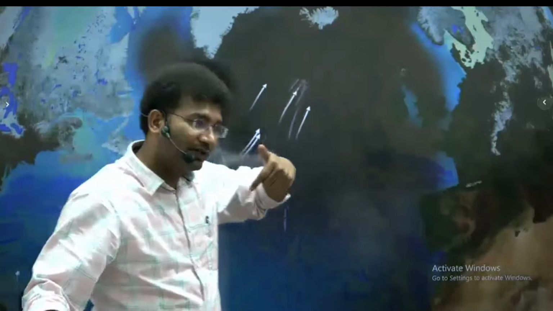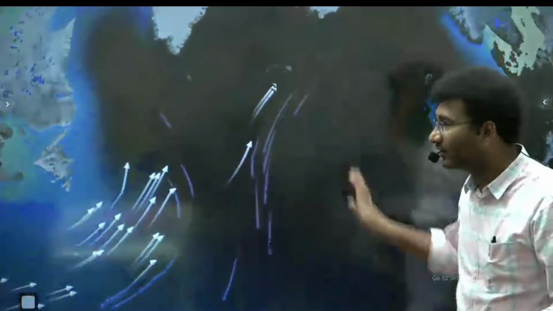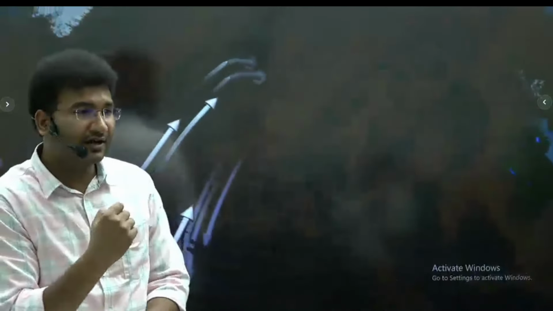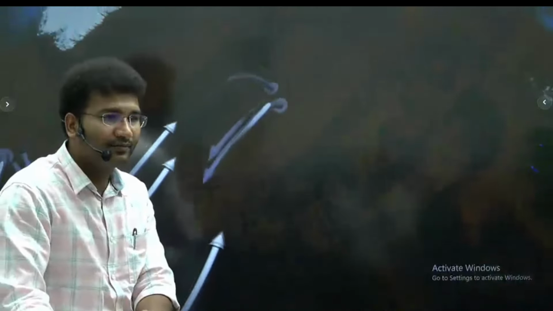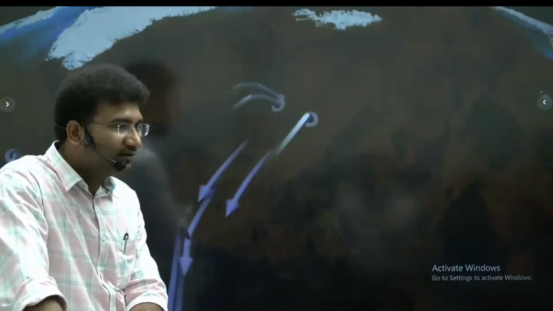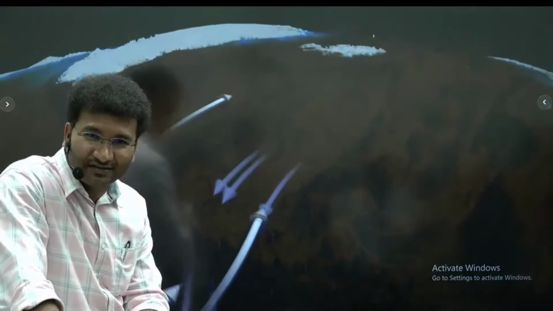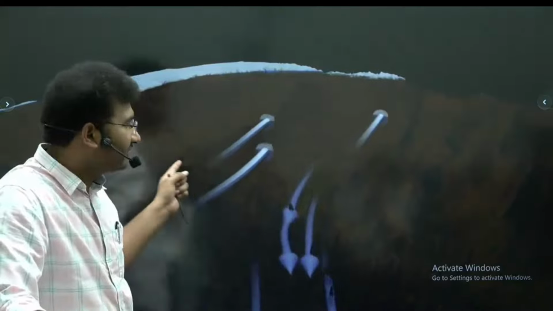And within the ocean, there can be mountains. This water can go and hit them, and then they can sink. Now, this sinking can impact life too. How these life forms are getting impacted because of this movement of the water. And this water will lead to the formation of deserts. You go to Africa, in the western side, there are deserts. So the deserts are because of some cold water.